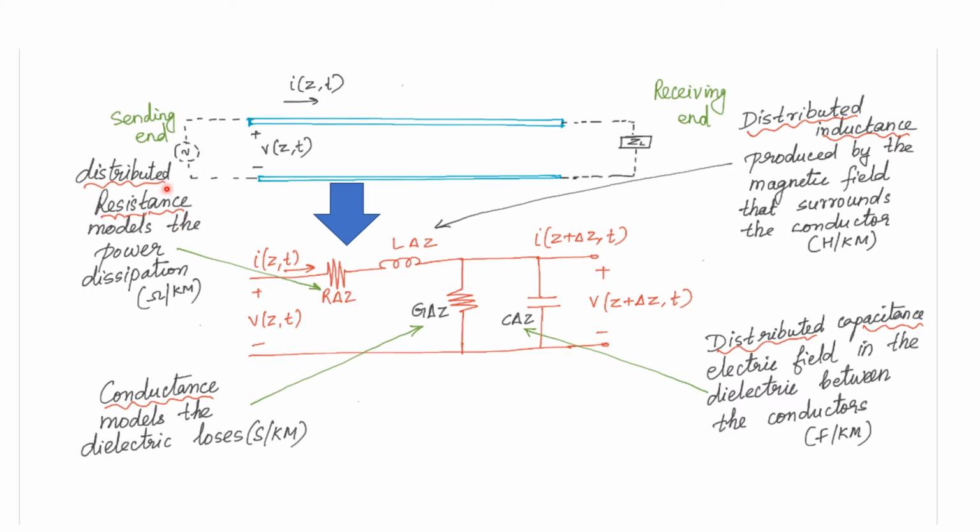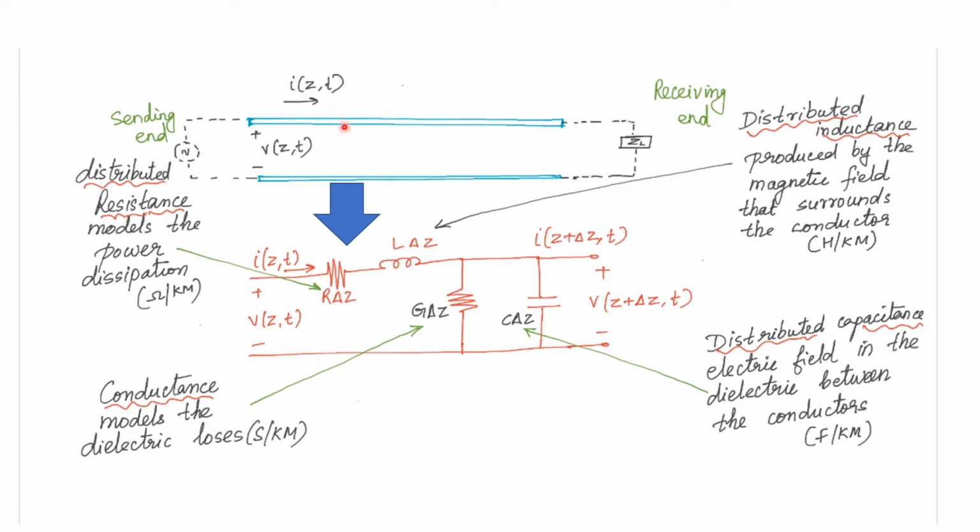As this is a conductor, it will have some power dissipation, so this has to be modeled using different parameters.